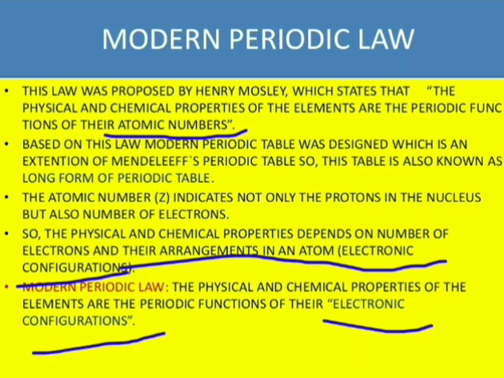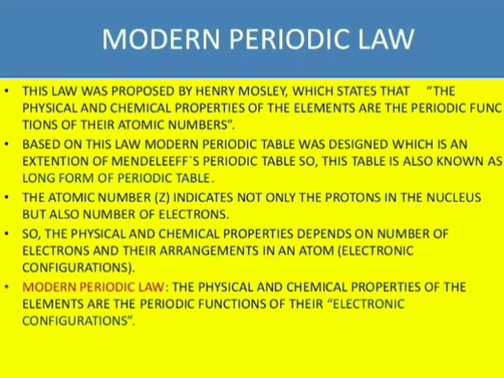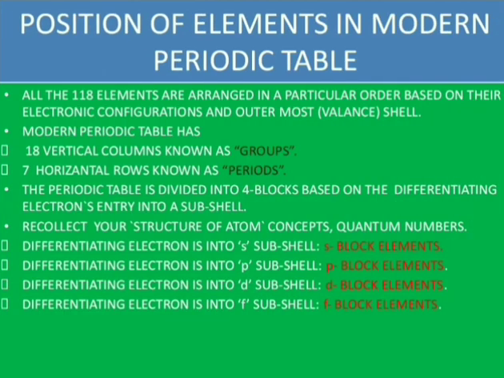So here you should know what electronic configuration is. Electronic configuration is nothing but the arrangement of electrons around the nucleus in an atom, right? So this electronic configuration denotes the physical and chemical properties of the elements.